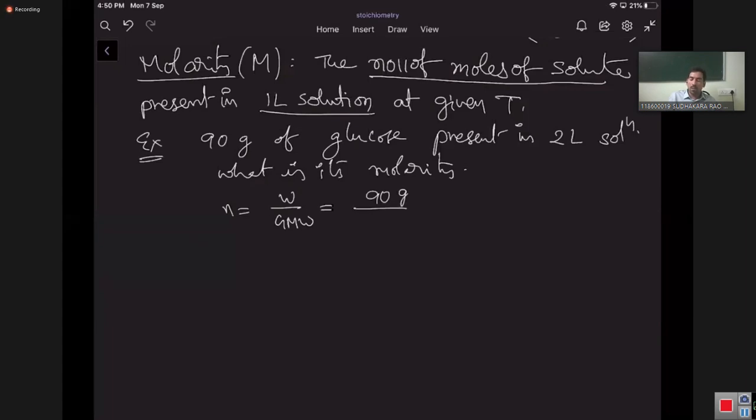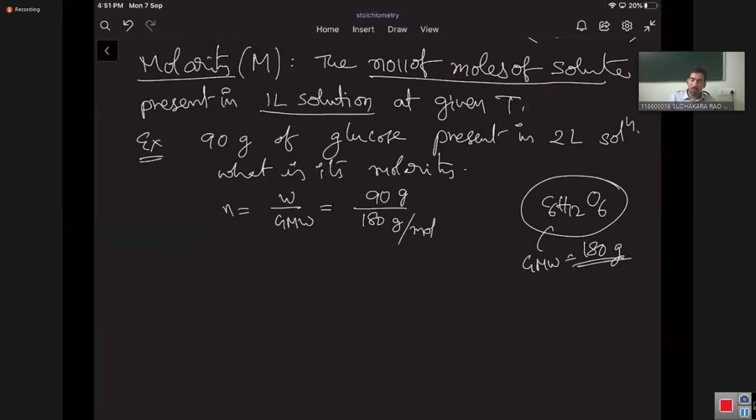The gram molecular weight of glucose, C6H12O6, is 180 grams per mole, because every 1 mole has a mass of 180 grams. So 90 by 180 is 0.5 moles.